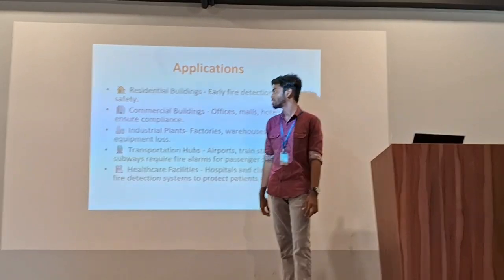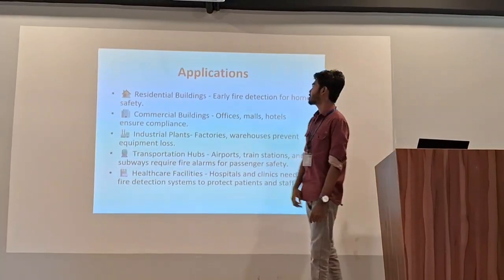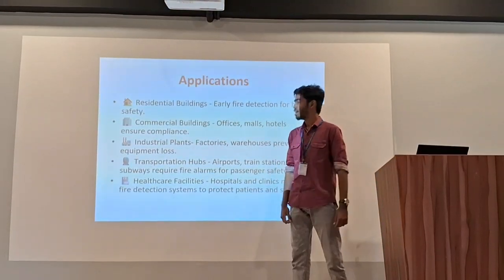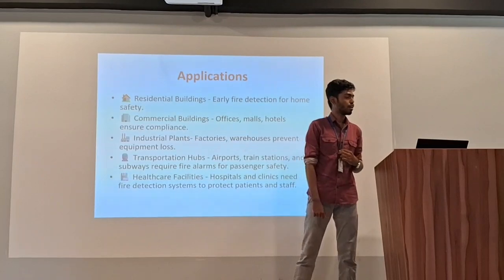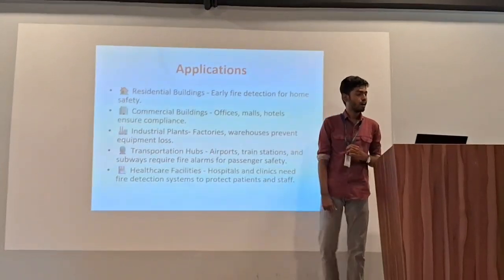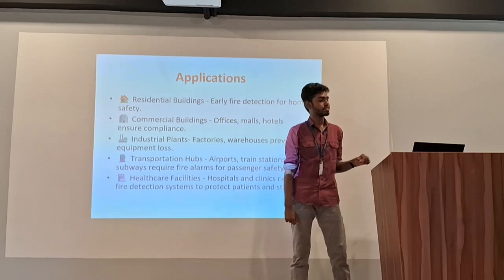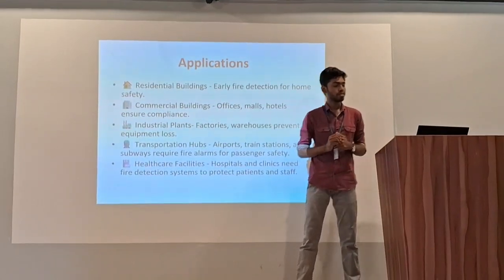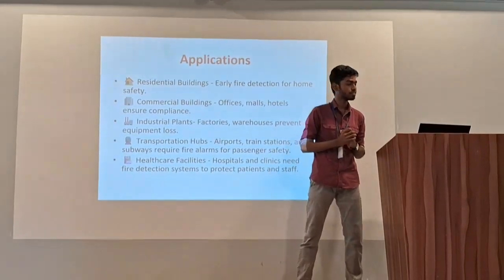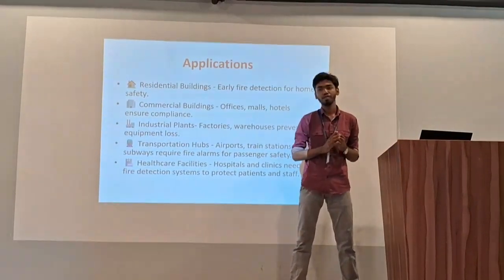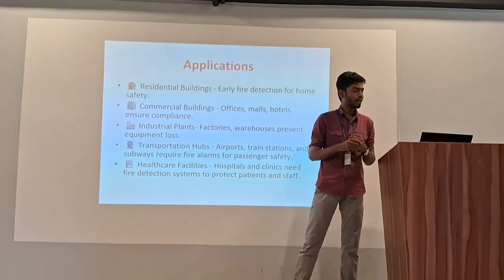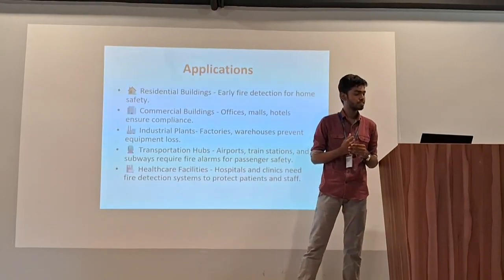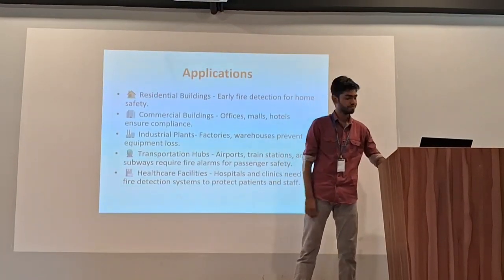And here are the applications of fire alarm system. Residential buildings: early fire detection for home safety. Commercial buildings: offices, malls, hotels, ensure compliance. Industrial plants: factories, warehouses, prevent equipment losses. Transportation hubs: airports, train stations, and subway vehicles, fire alarms for passenger safety. And healthcare facilities: hospitals and clinics need fire detection systems to protect patients and staff.